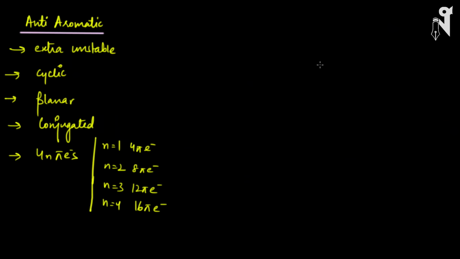Now we have understood aromaticity, and now let's understand what anti-aromatic compounds are. Anti-aromatic compounds are also very important compounds. We are going to talk about them. These are extra unstable. Aromatic compounds are extra stable. They have that stability due to the closed conjugation. So all the pi electrons are in conjugation showing resonance, and that's why they have extra stability. Here your molecule is extra unstable. So basically it is a highly unstable molecule.